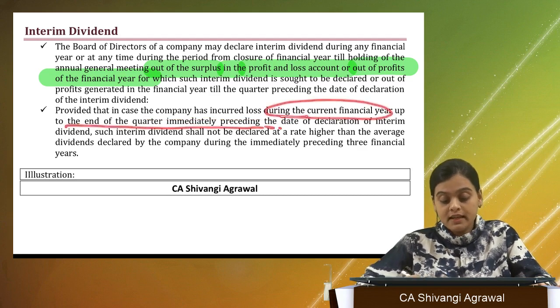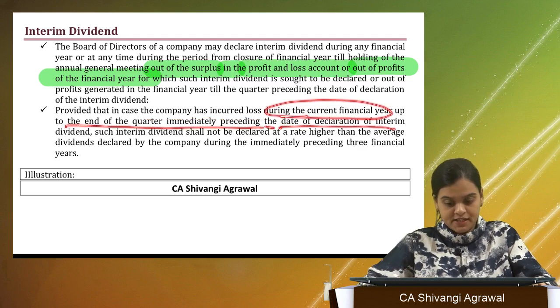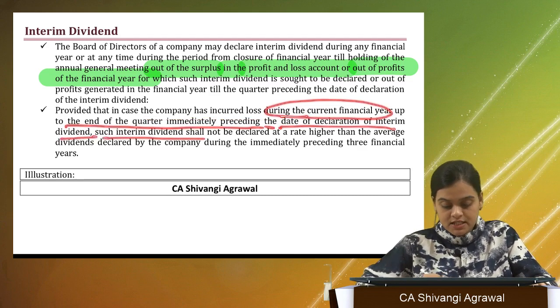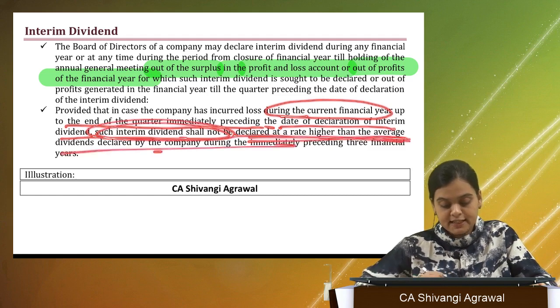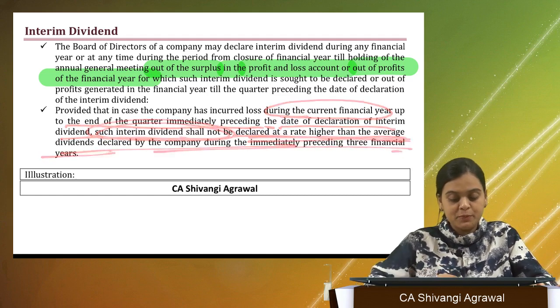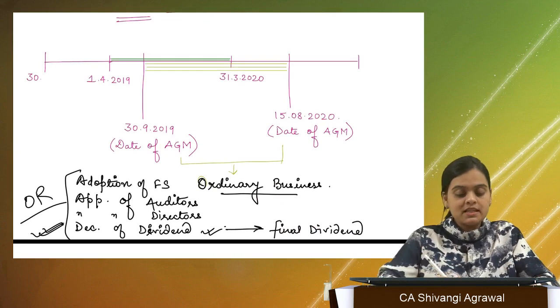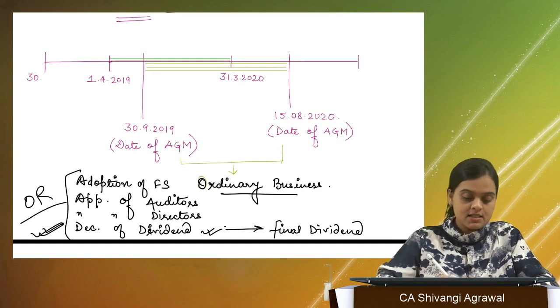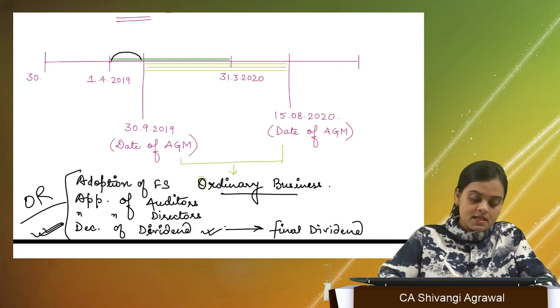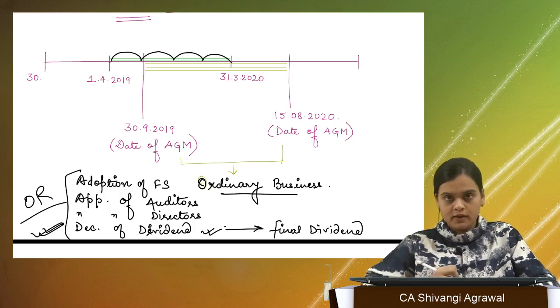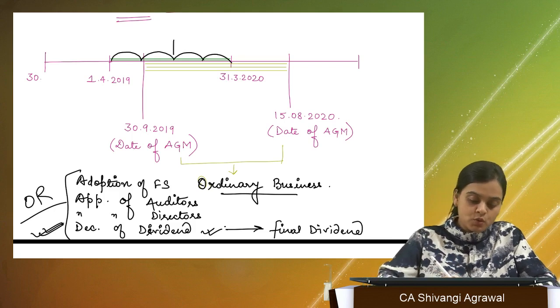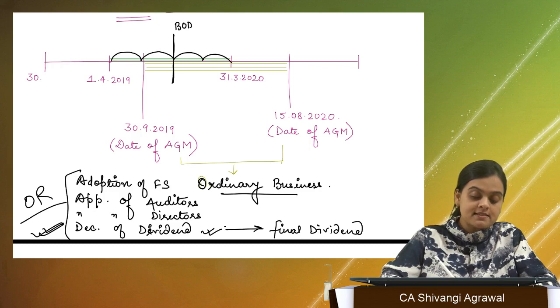And provided in case the company has incurred loss during the current financial year up to the end of the quarter immediately preceding the date of declaration of interim dividend, such interim dividend shall not be declared at a rate higher than the average rates of 3 immediately preceding financial years. What this point is trying to tell us is, supposedly this is 1 quarter, this is 2 quarter, this is 3 quarter, and this is 4 quarter. Right? After 2 quarters, the board of directors decide to declare interim dividend.